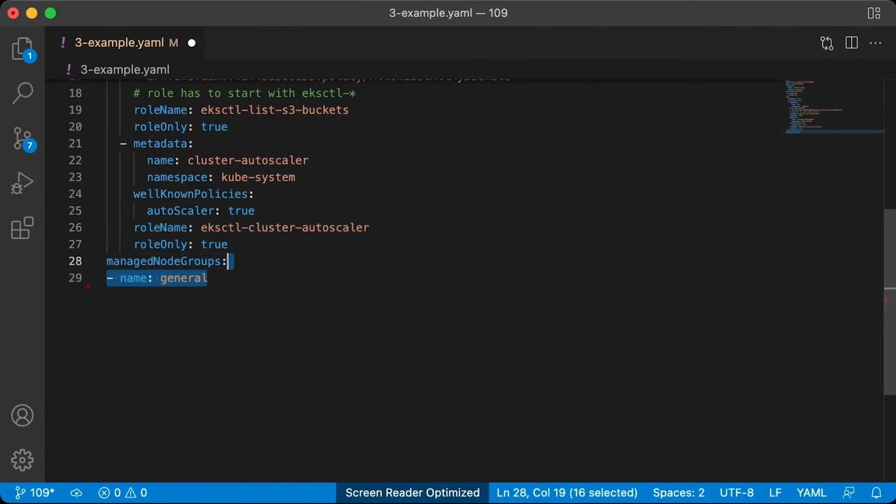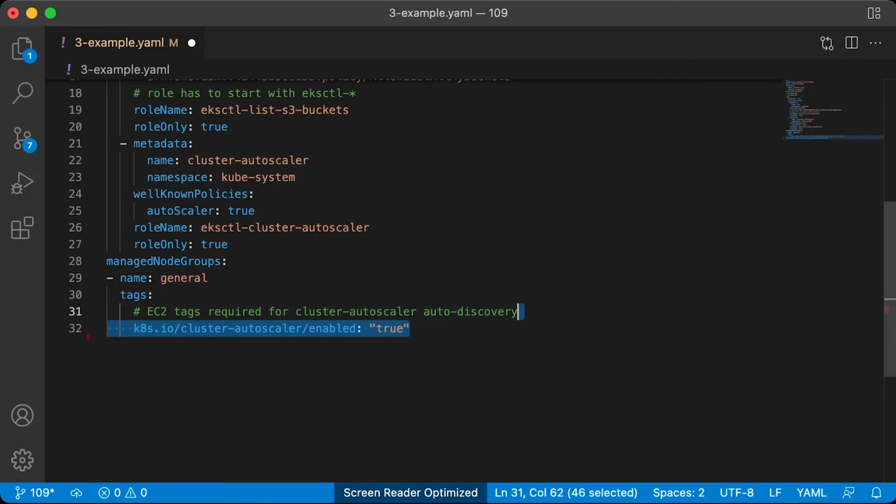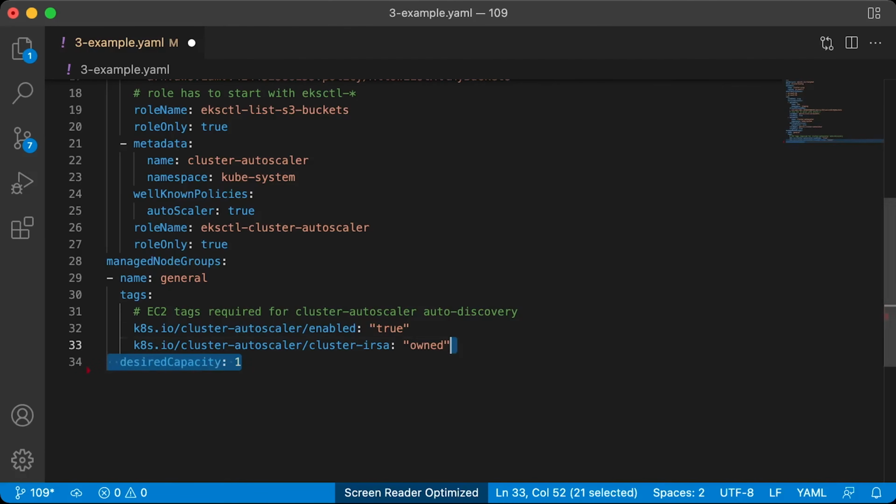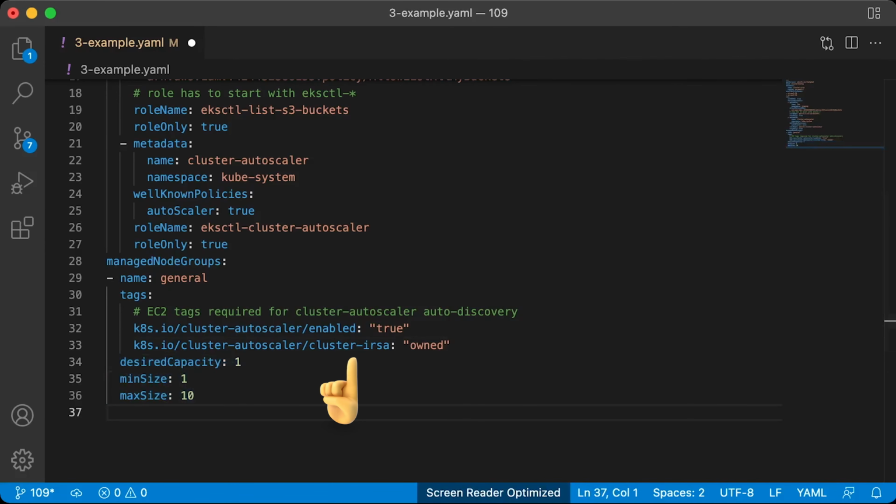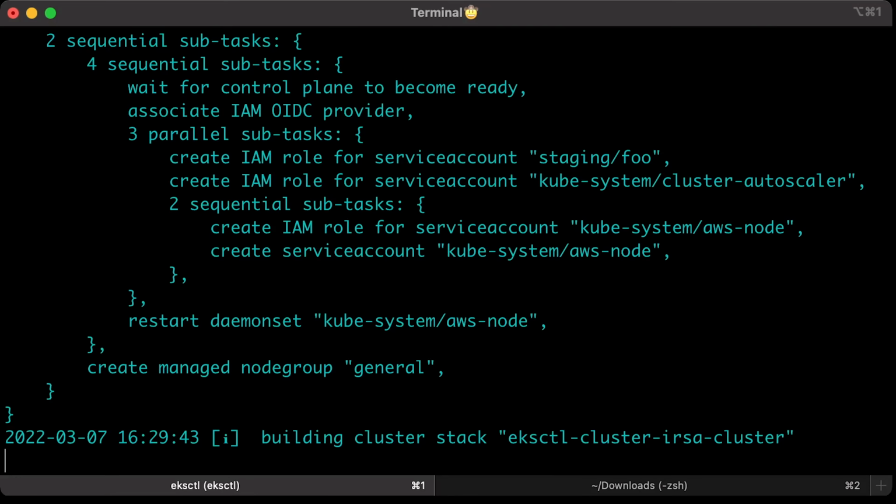Also, let's create a single instance group, but in this case, define the minimum and the maximum number of nodes. Cluster Autoscaler will later adjust the desired size based on the Kubernetes load. For Autoscaler to work, you need to provide 2 tags. First, to enable Autoscaler, and the second one with a cluster name. This cluster name must match your EKS cluster name. Then autoscaling configuration. Let's create the final example, number 3.